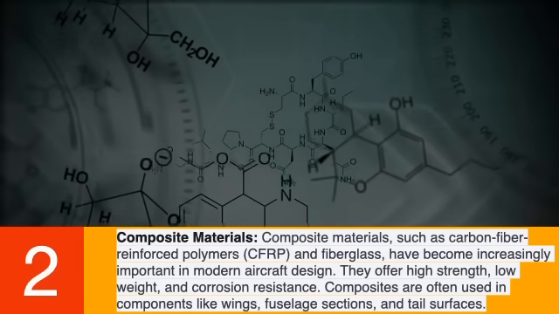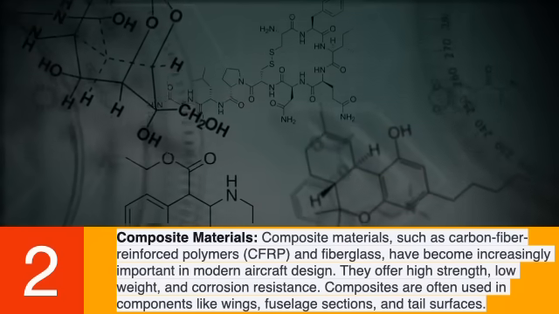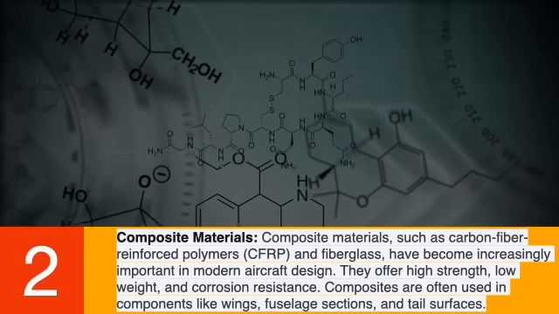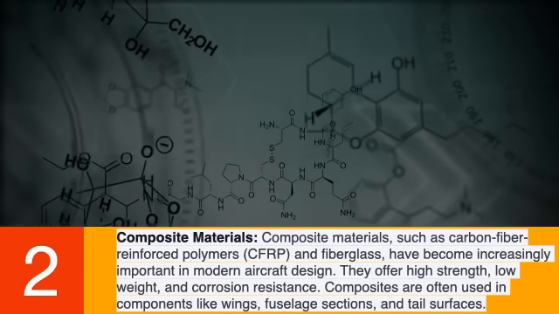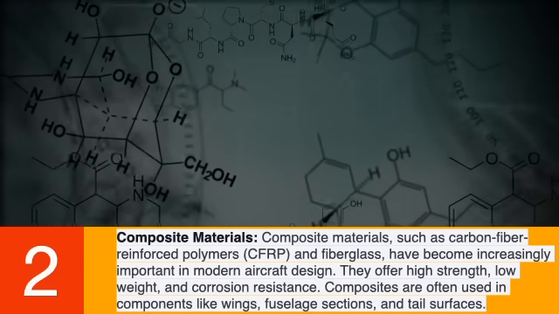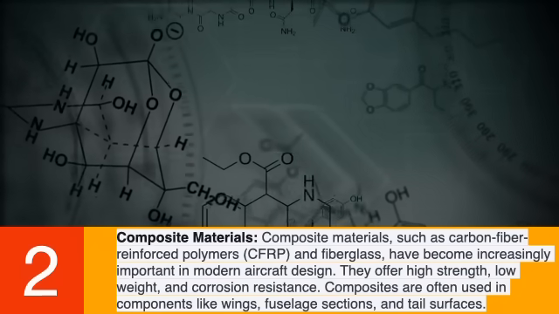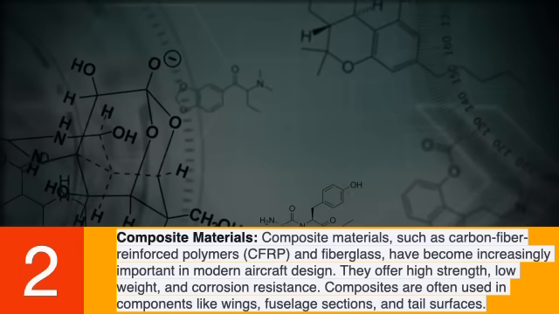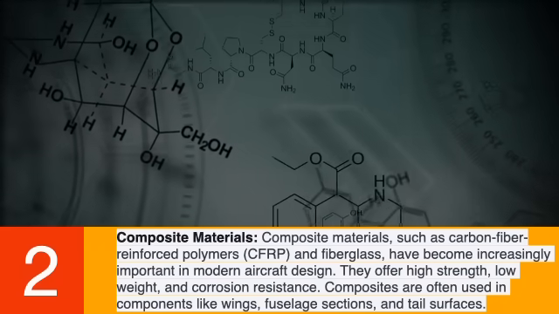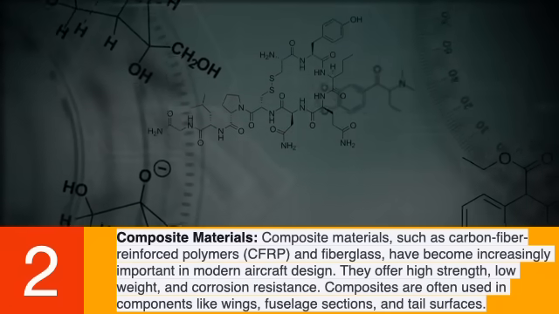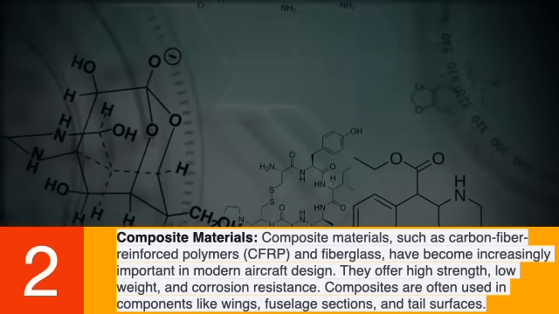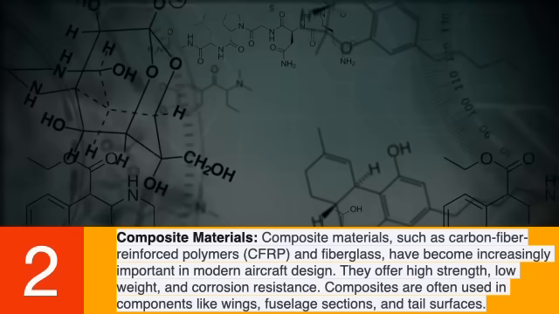Number 2. Composite materials. Composite materials, such as carbon fiber reinforced polymers, CFRP, and fiberglass, have become increasingly important in modern aircraft design. They offer high strength, low weight, and corrosion resistance. Composites are often used in components like wings, fuselage sections, and tail surfaces.